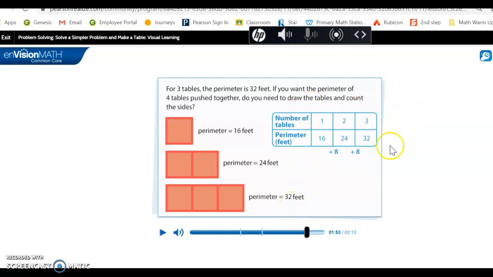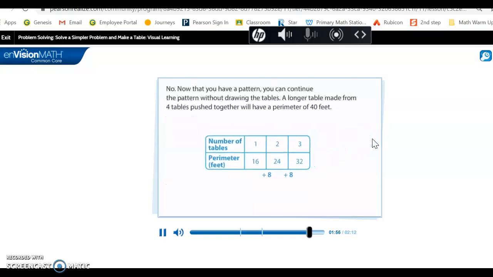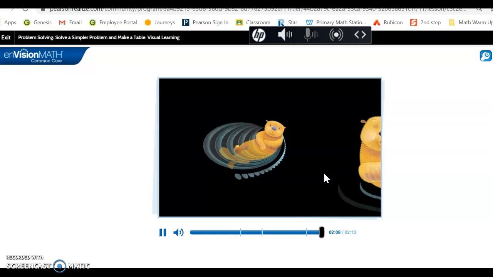And they made it nice and organized in a table. If there's just one square table, the perimeter is 16 feet. If there's two tables pushed together, the perimeter is 24 feet. If there's three tables pushed together, the perimeter is 32 feet. So now that you have a pattern, you can continue the pattern without drawing the tables. A longer table made from 4 tables pushed together, if we added another 8, would be 40 feet.